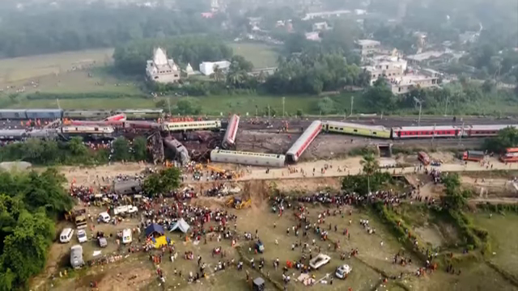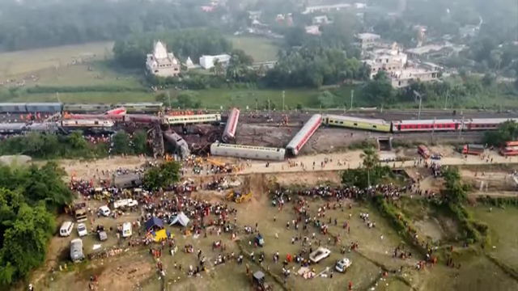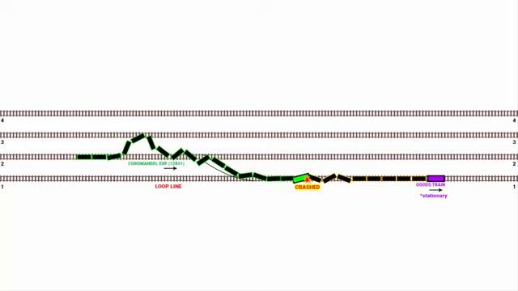Now if you look at this picture, from the zigzag arrangement of the derailed coaches, it is evident that some of them fell onto the second and third main railway tracks, while the second track was designated for the Coromandel Express and no other train was expected on it. A few coaches of the Coromandel Express were found on the third track as well. At this point, one might assume that this tragic incident had reached its conclusion.